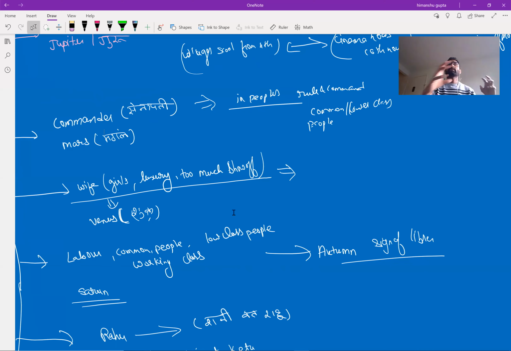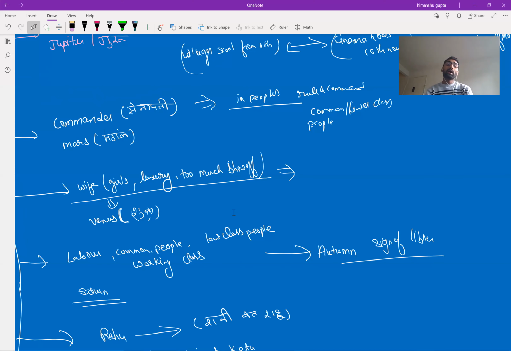If too much luxury and show-off comes, then it is vice versa. Either you take wisdom and knowledge, or you take luxurious things and show off. So in the sign of Virgo it gets debilitated, and in the Pisces sign it gets exalted. In Pisces, our wisdom and our mind will become weak due to too many